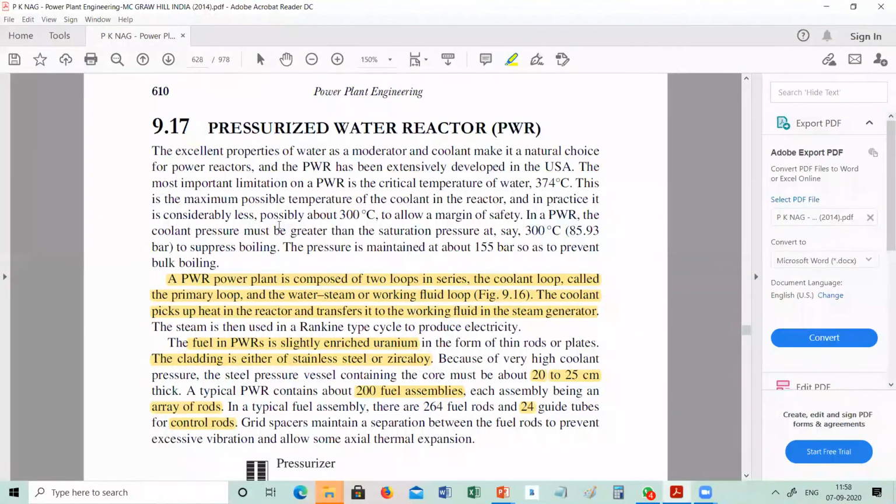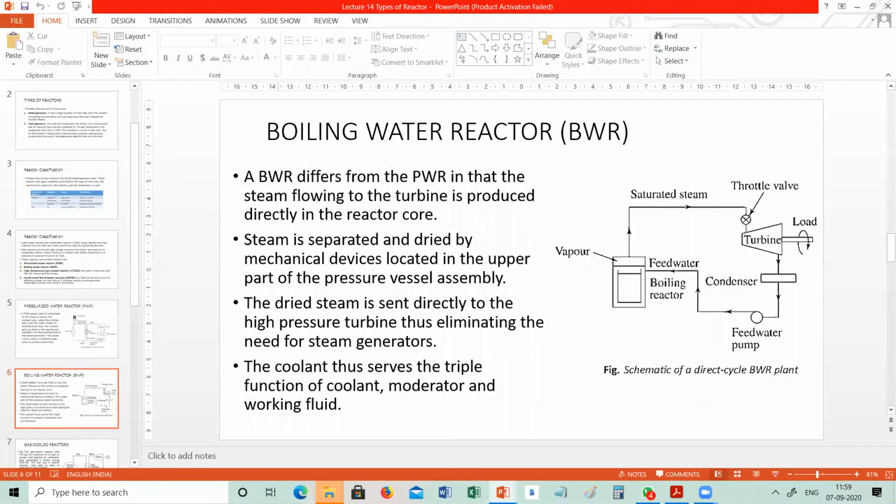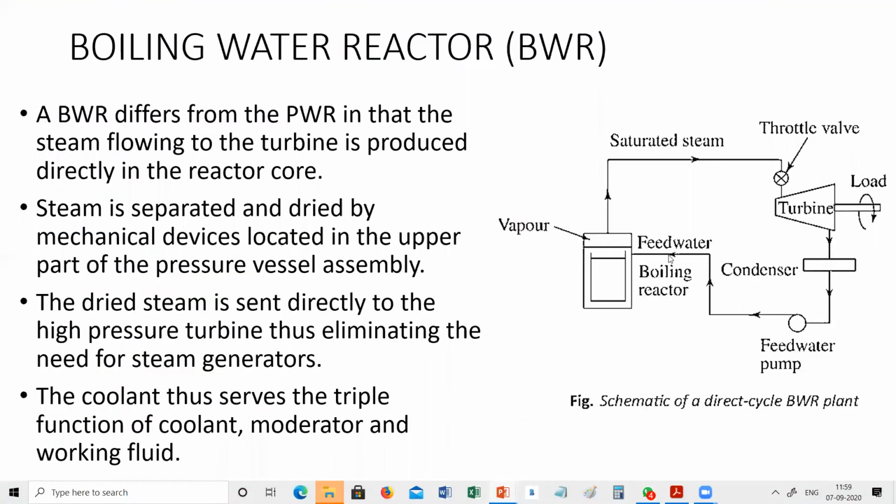Next is the boiling water reactor. In the boiling water reactor, there is only one loop. You can observe here that water is directly fed to the reactor. There is no heat exchanger, no extra water steam loop. The same water which is used as a coolant is also used as the fluid to rotate the turbine.